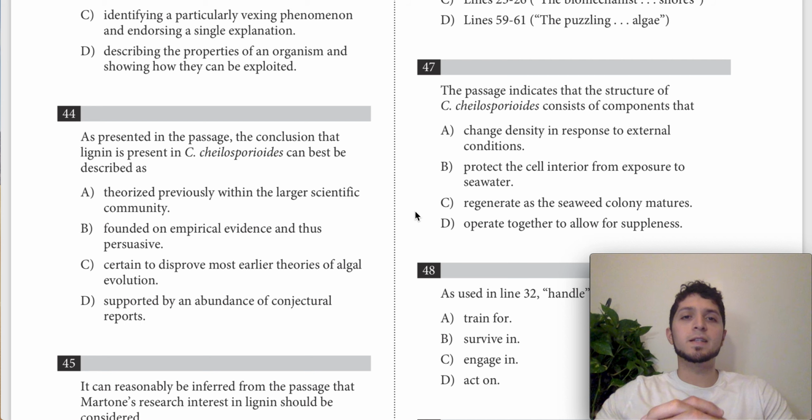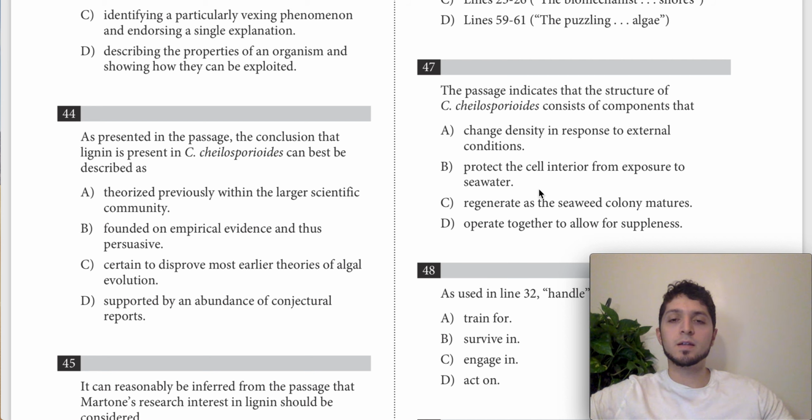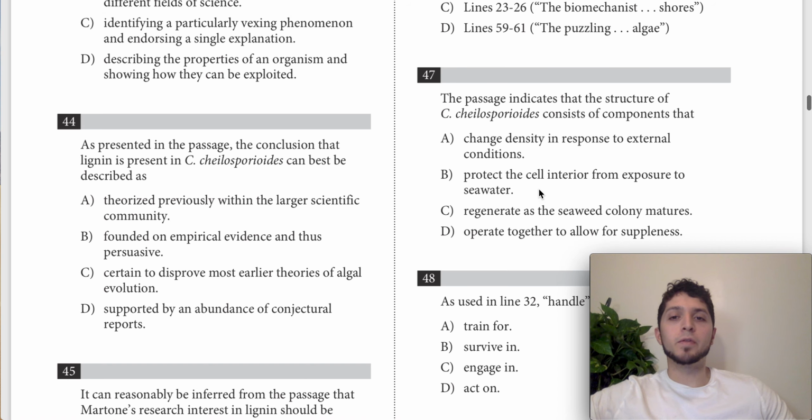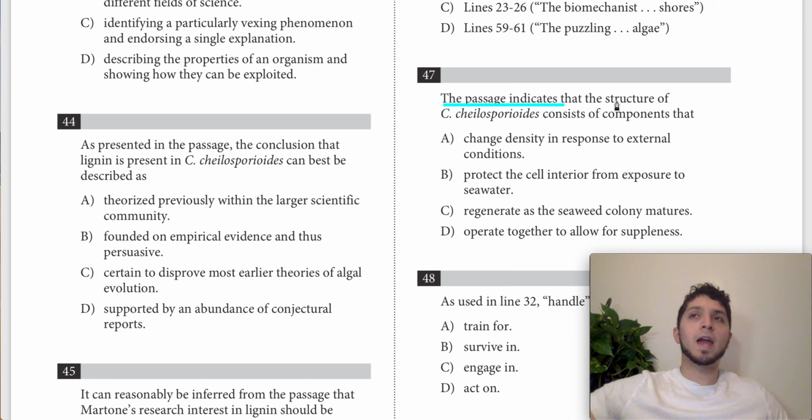And this is from the SAT number 9. This is the April 2017 QAS test. The question, number 47, reads: the passage indicates that the structure of this algae consists of components that something. So the passage indicates. This kind of question falls in the category of those that begin with something like according to the passage, the passage indicates, or based on the passage.